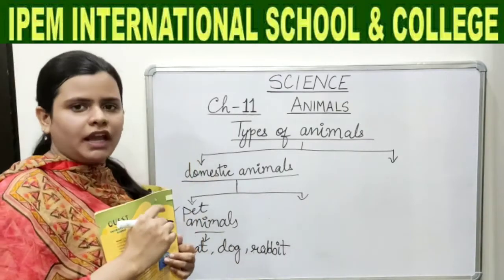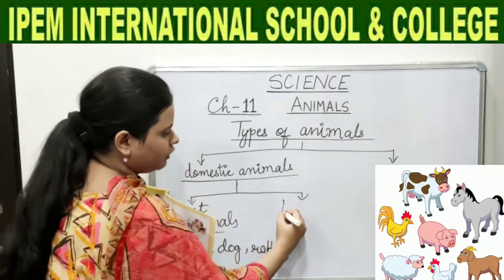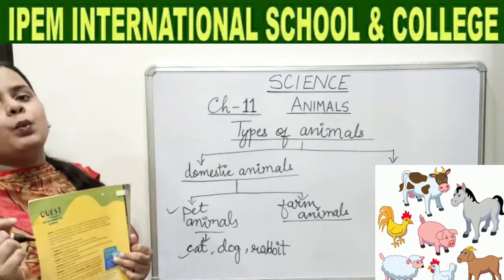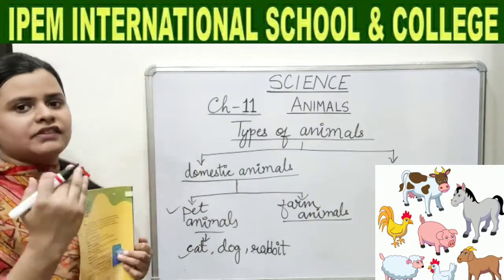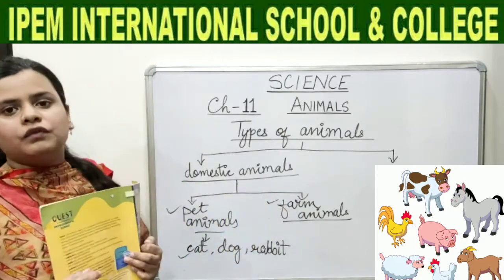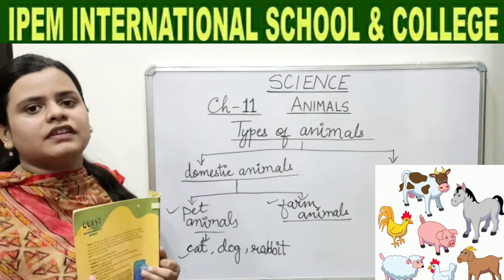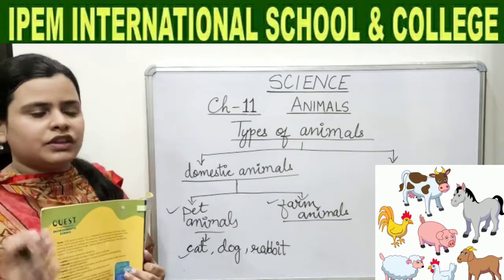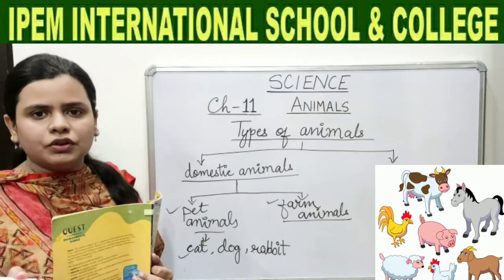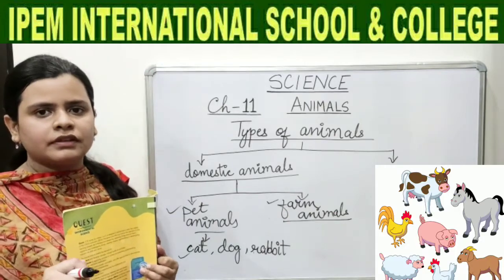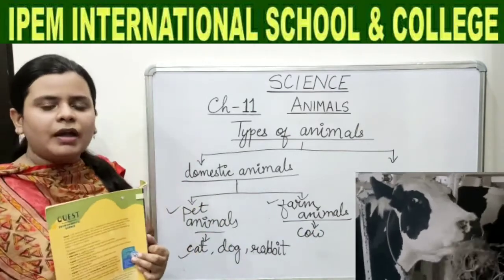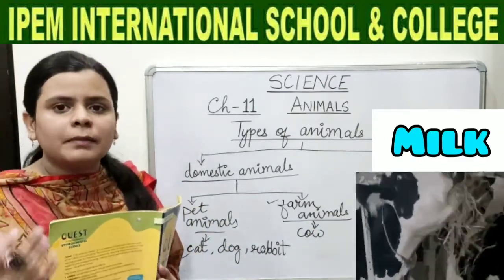Now coming to the second category of domestic animals, which is, yes children, farm animals. There are some domestic animals which live at farms for providing us some benefits. So they are known as farm animals. Now, do you know some examples of farm animals? Yes, cow. A cow is a farm animal which provides us milk.